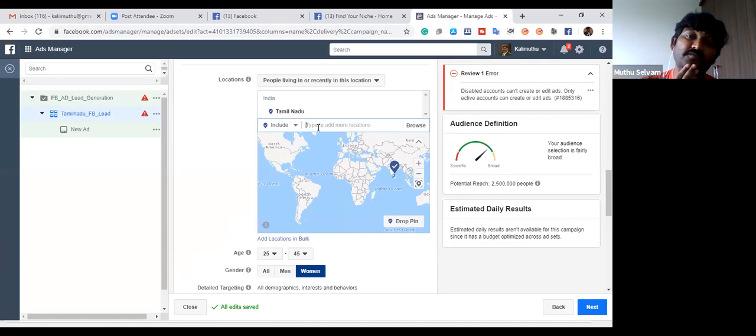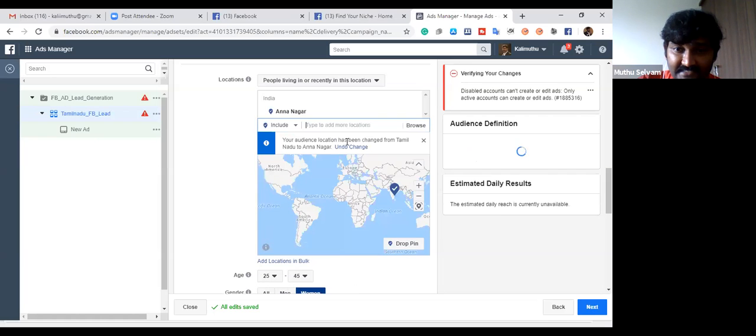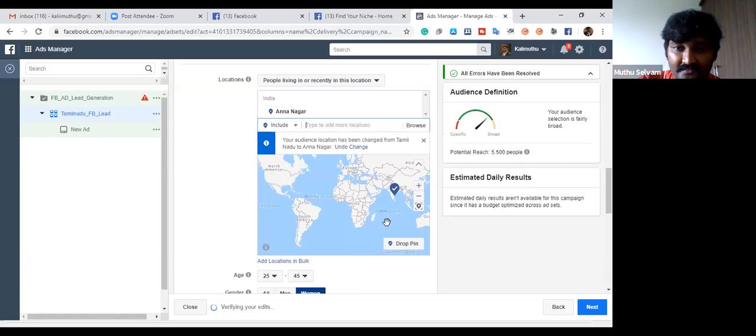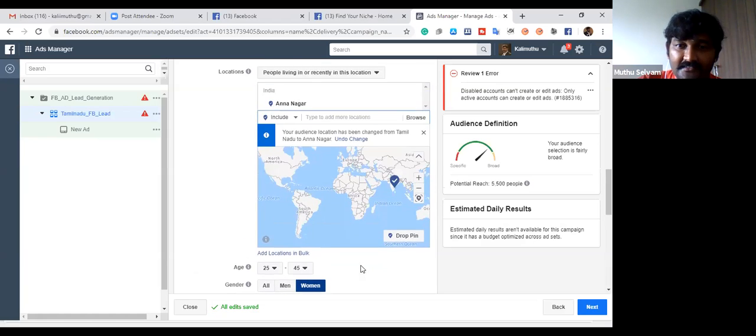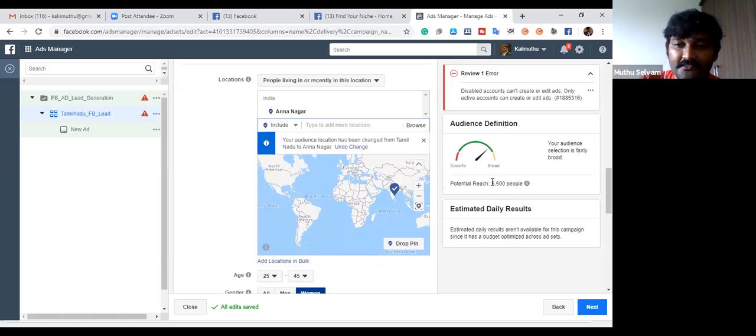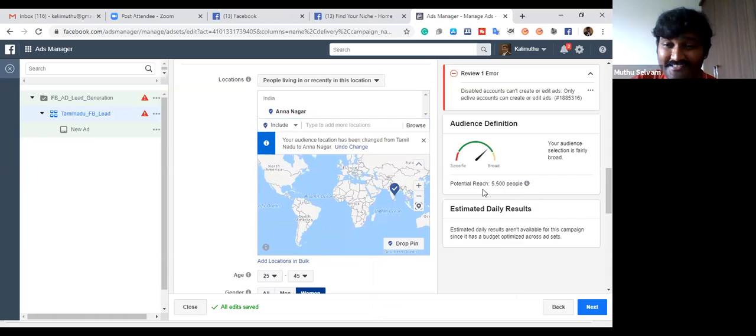Say for example, if you are running a salon, click Chennai or else an area, whatever, Anna Nagar, T Nagar. If I made it Anna Nagar, what happened? Yes, Anna Nagar. If I select it, in that area, only 5,500 people. I'm giving the example, but of course I'm not going to select it.